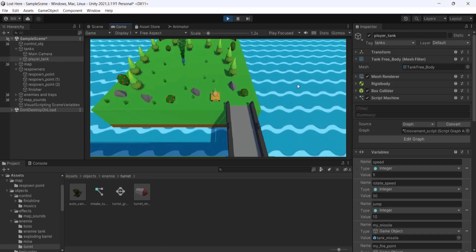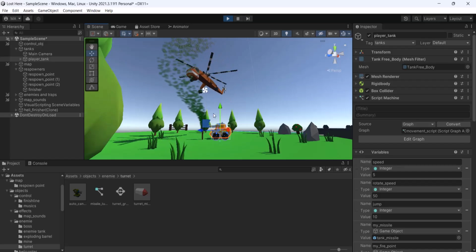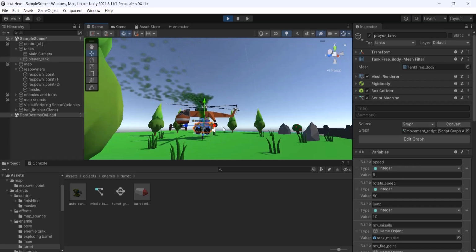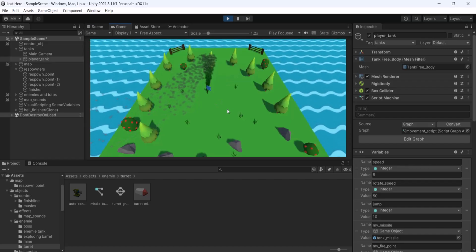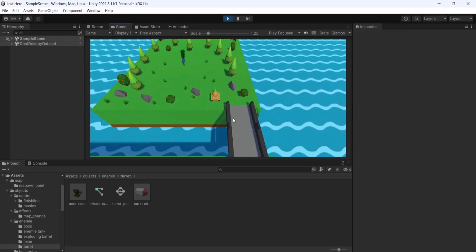When the player touches this flight, the game is complete. So this is the animated helicopter that is going to touch the tank, and when it's touched, the tank takes the position of the helicopter and flies away with it as an ending animation of the game. And now, of course, if you want to play again, just press space, and the game puts you back at the start of the levels.